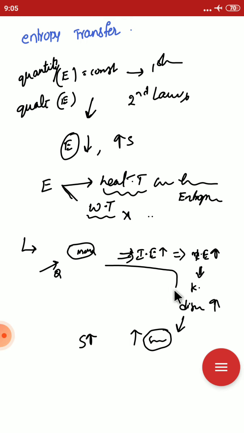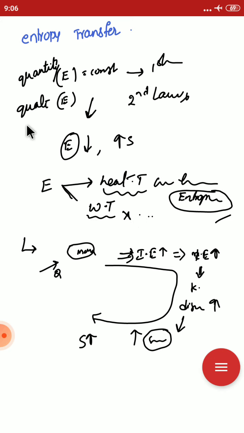Heat is a disorganized form of energy. Due to this disorganized form of energy, heat transfer is simultaneously accompanied by entropy transfer. While work transfer is a well organized form of energy, so there is no entropy transfer with work transfer.